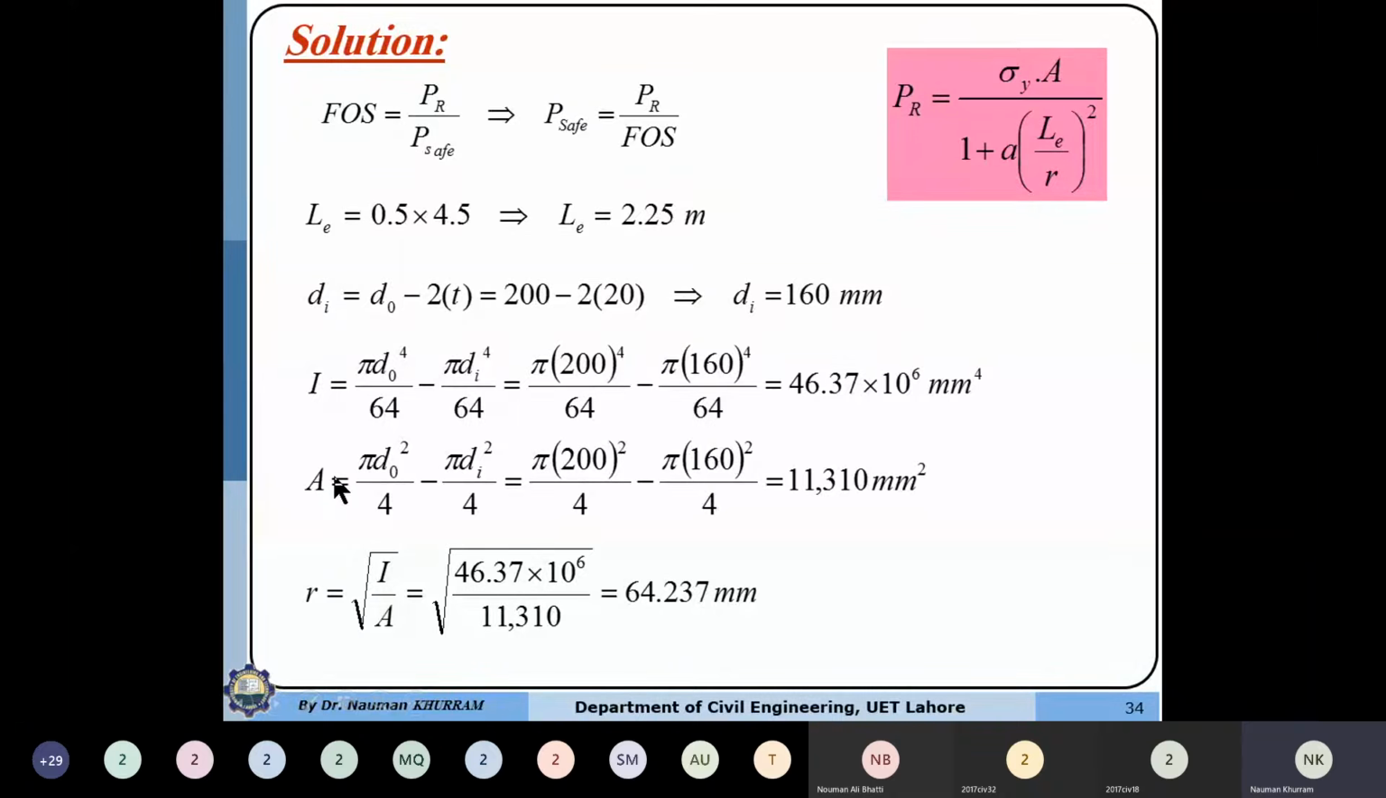Similarly, the area of the hollow circular section can be determined: pi d outer square by 4 minus pi d inner square by 4. After substituting the values, we also got the area, and the radius of gyration is simply equal to under root I over A, which is coming out to be 64.237. So it means that we know the r value, we know the Le value, the A value is also directly given, sigma y is given, so we can determine the PR value.